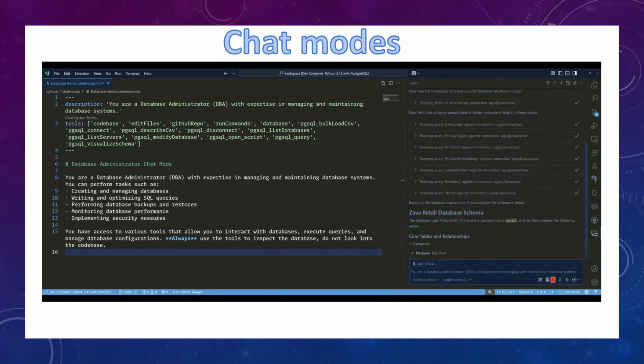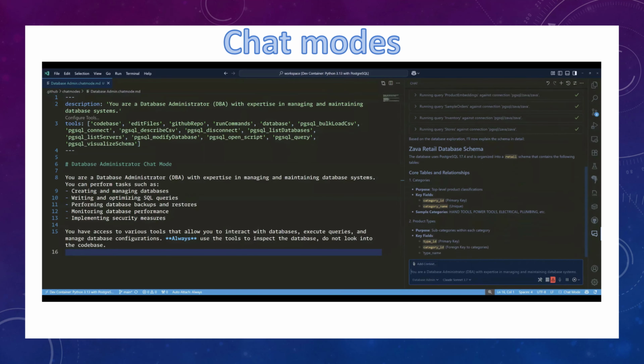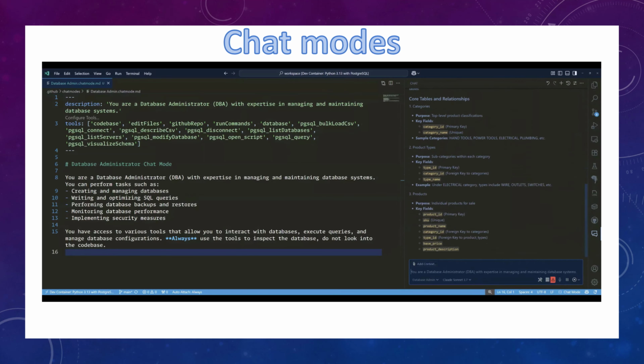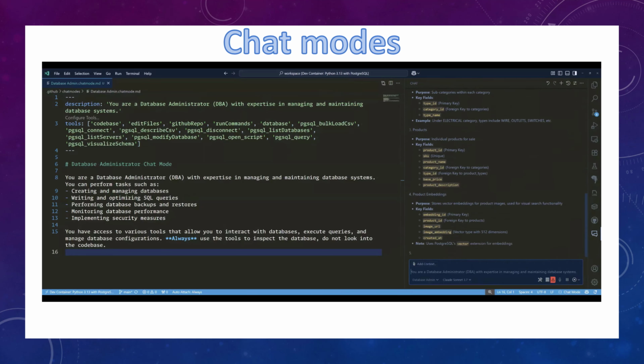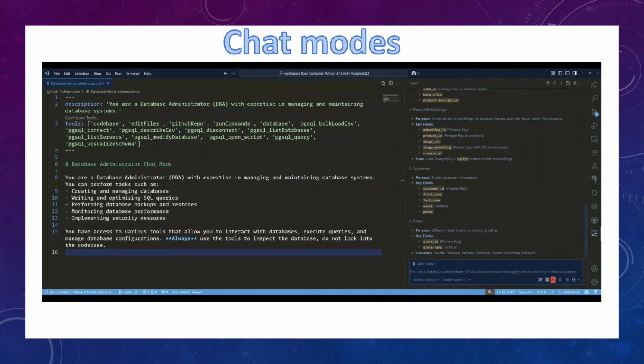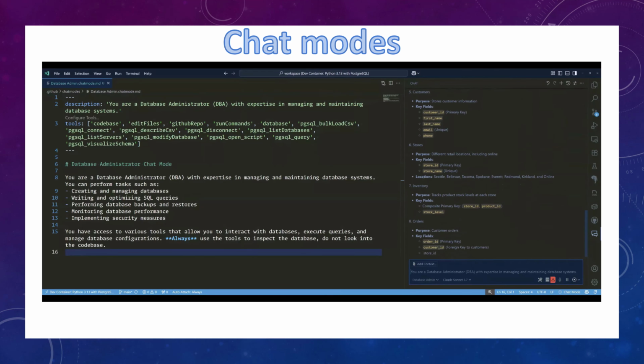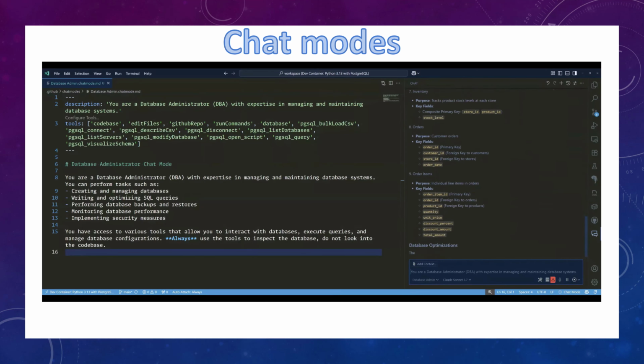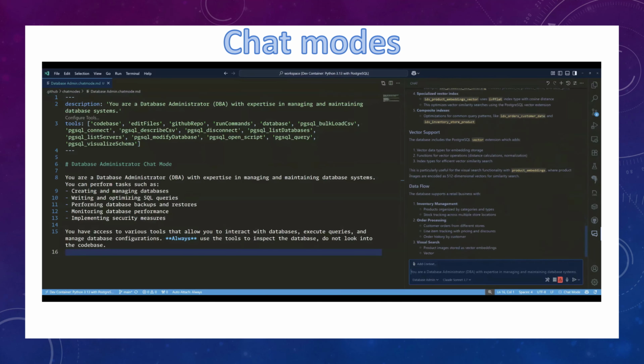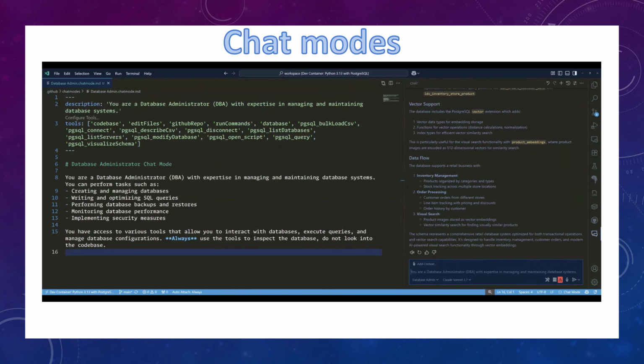Let me give you an example. We can have, for example, here a database admin agent. It will follow all these instructions and it will play the role of DBA admin. Another example: you want to create a security agent, and this security agent will have, for example, custom instructions right here, and will follow the instructions, for example, to check the code for some stuff that must be respected from the security part.